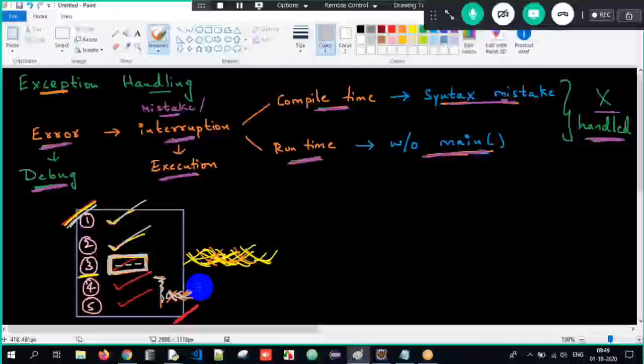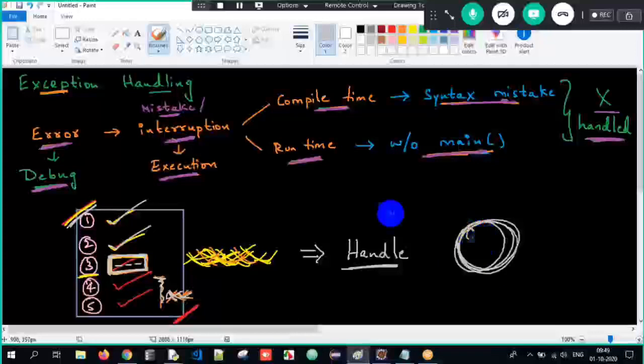Okay, so what are we supposed to do here? Sir, whenever we get an exception over here, we are always supposed to handle it. Okay, so what are we supposed to do? We are always supposed to handle it. And the process of handling an exception is called exception handling.